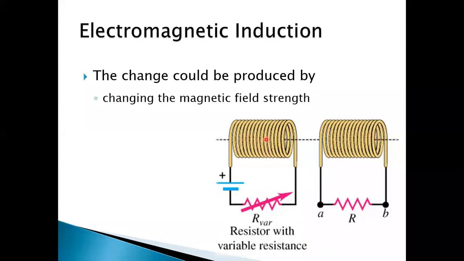Because of the changing current in this coil, the magnetic flux or magnetic field produced by this coil also changes and is linked with this coil, and hence current gets induced in this coil. As you move this coil away from this coil, the possibility of inducing current will go on decreasing, because as it moves away, the magnetic field produced by this coil is not linked with this coil.